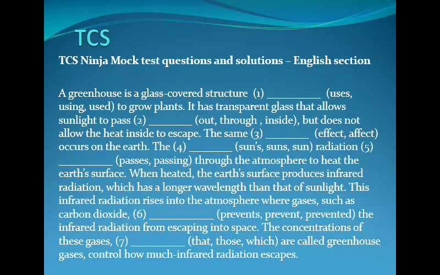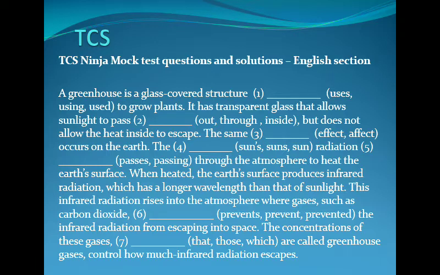It says, a greenhouse is a glass covered structure dash to grow plants. So the suitable option over there will be used, that is the third option, USED. Next sentence says, it has transparent glass that allows sunlight to pass dash. When you have a transparent glass, light goes through it. That's the proper preposition. So sunlight passes through but does not allow the heat inside to escape.